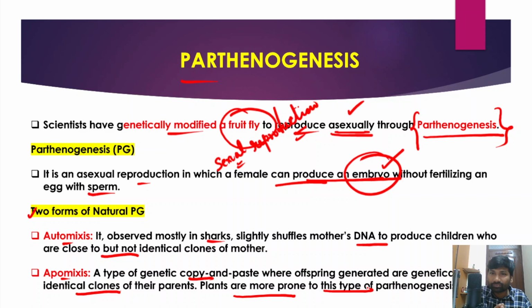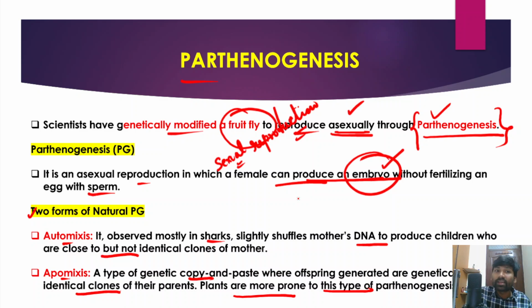Now one thing that you need to understand is what is parthenogenesis. Parthenogenesis is asexual reproduction where there is no need for the fertilization of the egg with the sperm. Otherwise, this is what happens in sexual reproduction.